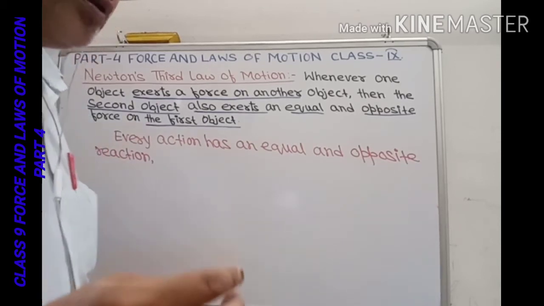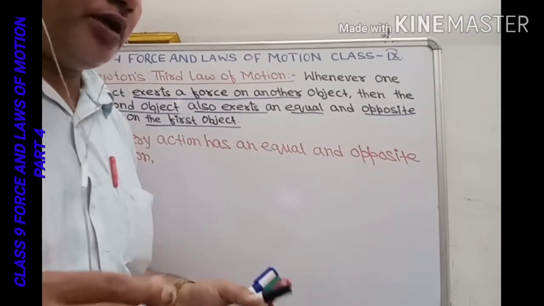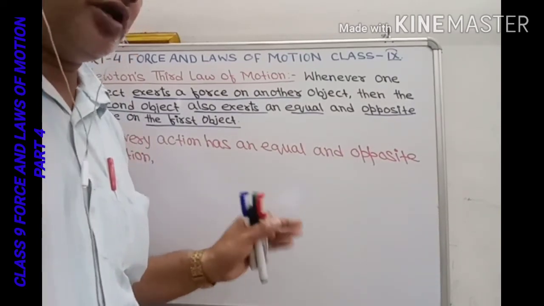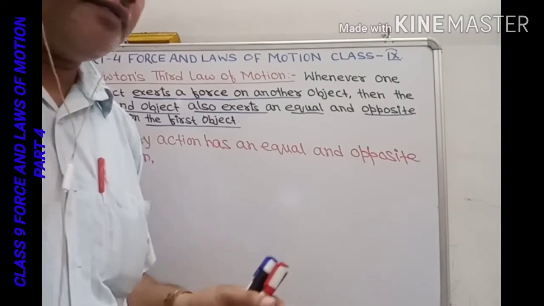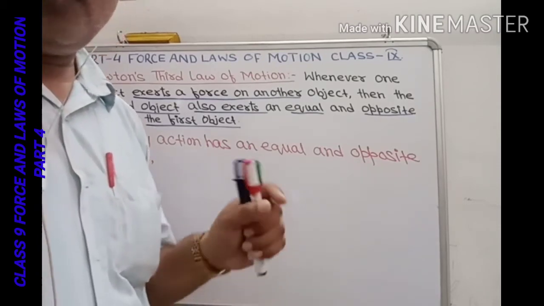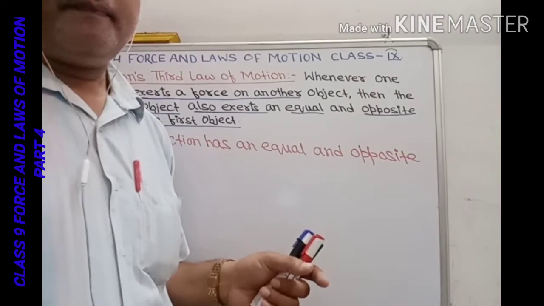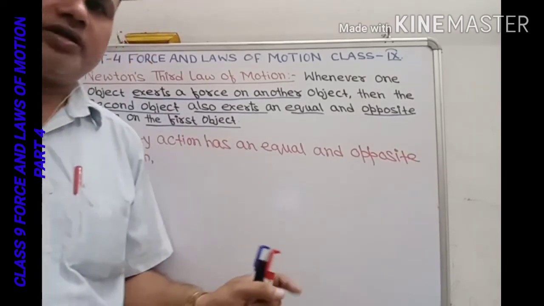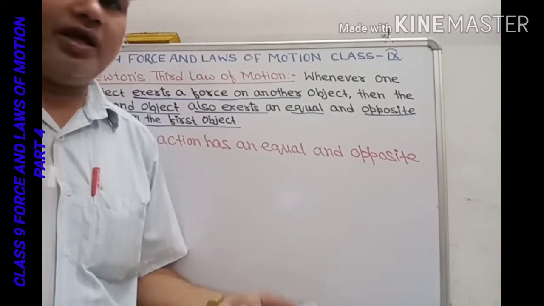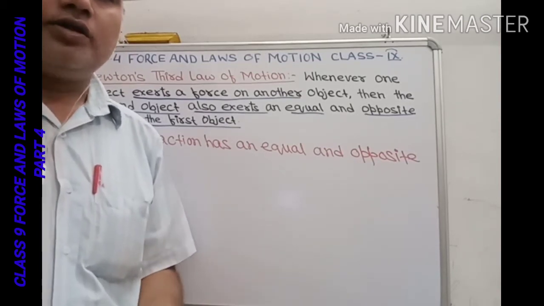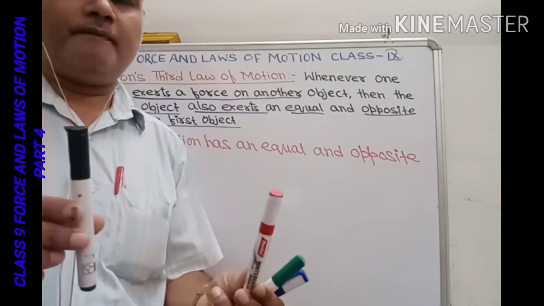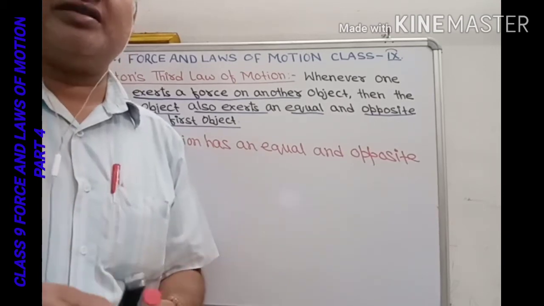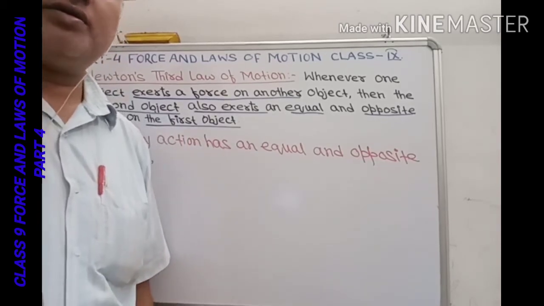They do not cancel each other's effect because they act on different objects. If they acted on a single object in opposite directions, then they would cancel. But here two different objects are there, so they do not cancel each other's effect.